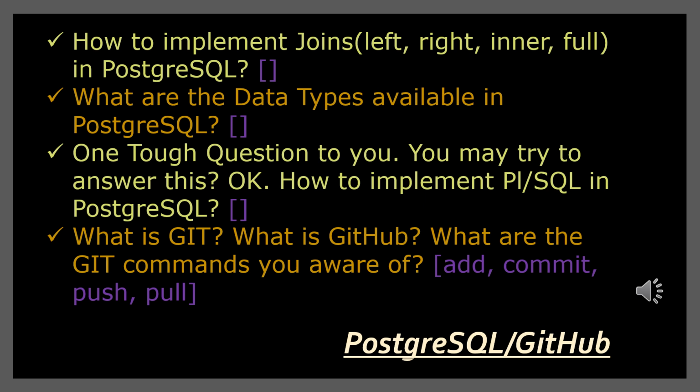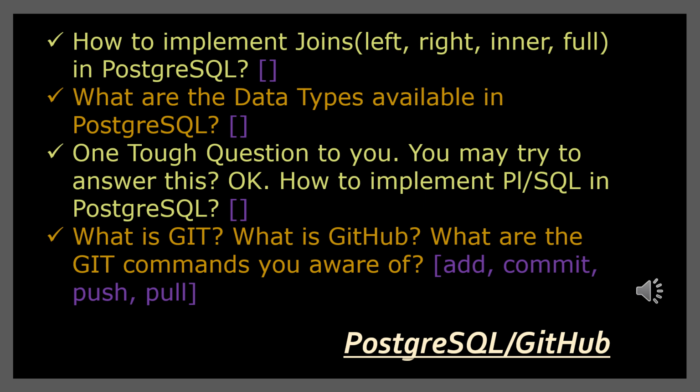And right join is there, which is taking all the records from the right table and only the matching records from the left table. And there is full join. It is also called full outer join, or full join shortly. So it is for getting the records that are matching from the left table and the right table. So that is its functionality. So that is how it is working.